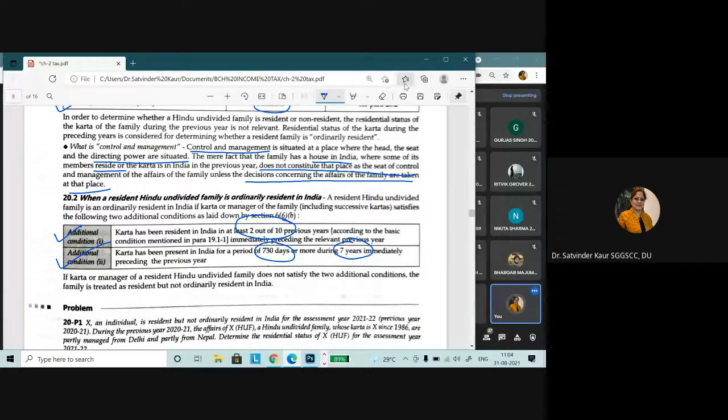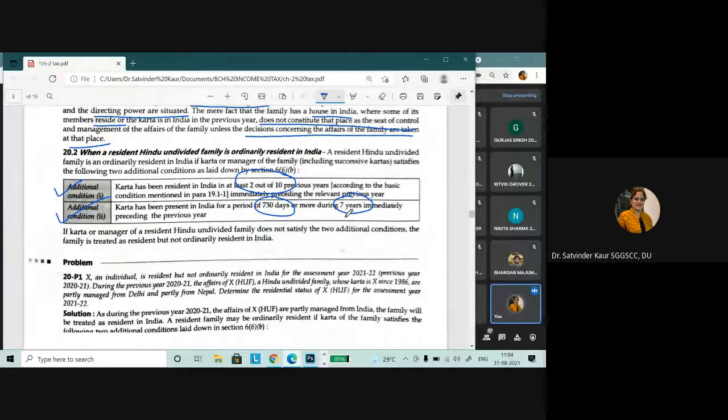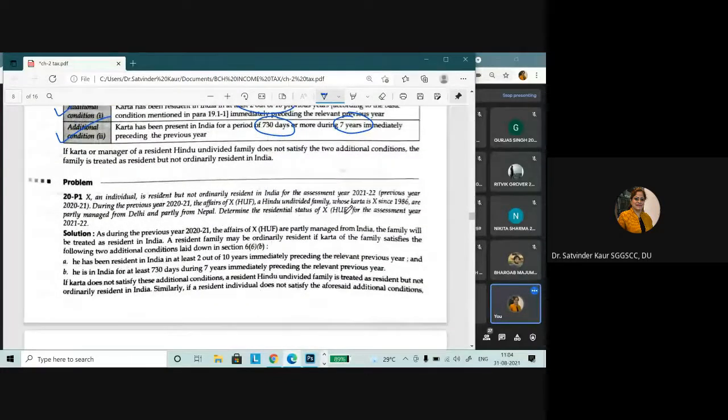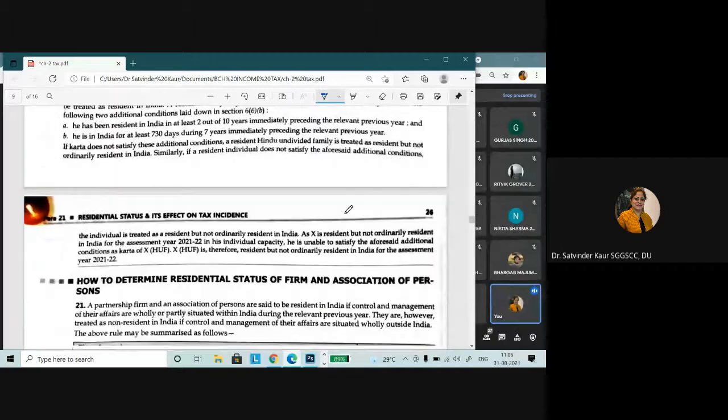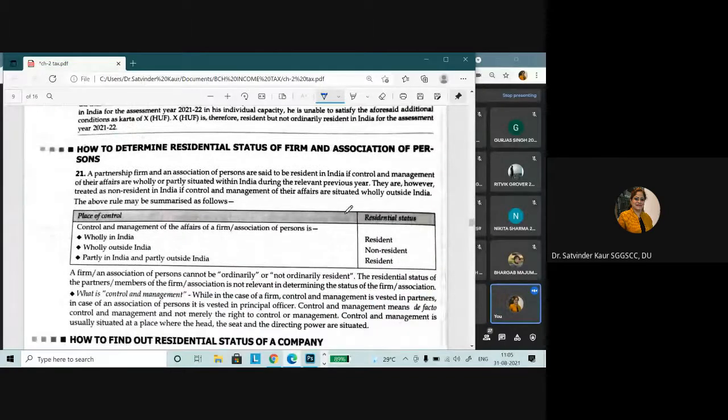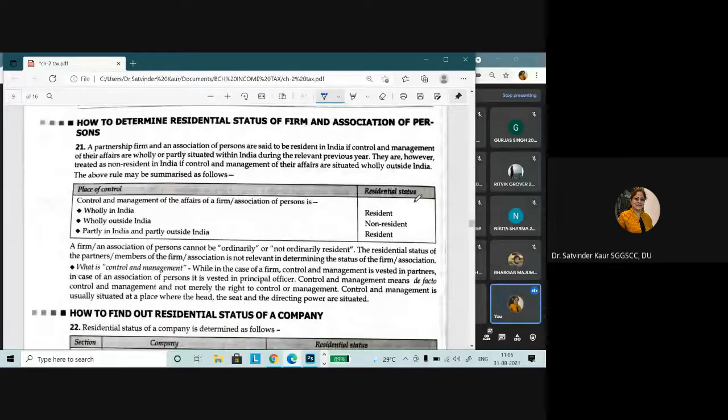So after this, there is a small practical problem that you can go through. I will share the notes. And then after that, we come to how to determine the residential status of a firm or an association of persons. Then we will move towards the company.